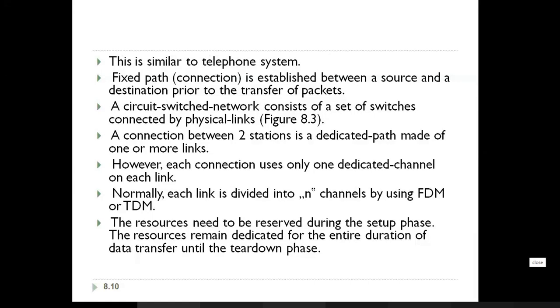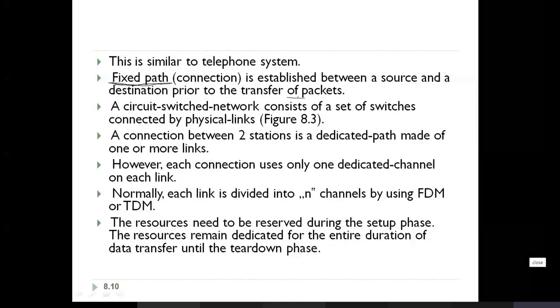Okay, so this is similar to the telephone system. That is, circuit switching is similar to the telephone system. A fixed path, so this is only in the case of circuit switching. Switching that is having the circuit, what it will be having is a dedicated path from source to destination. A fixed path is established between source and destination prior to the transfer of packets.